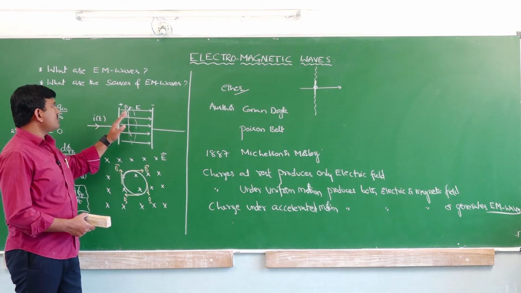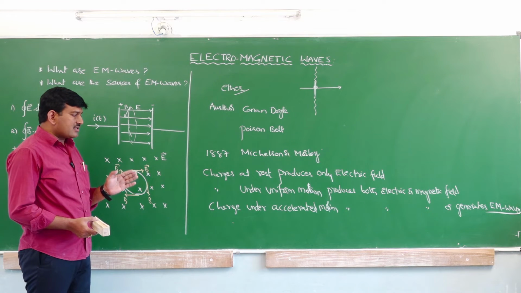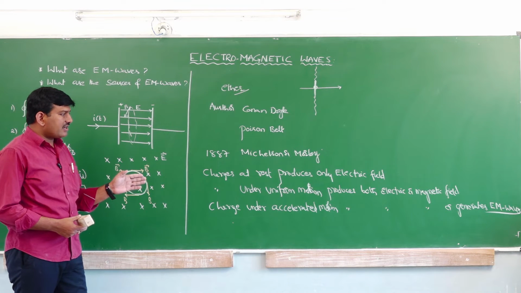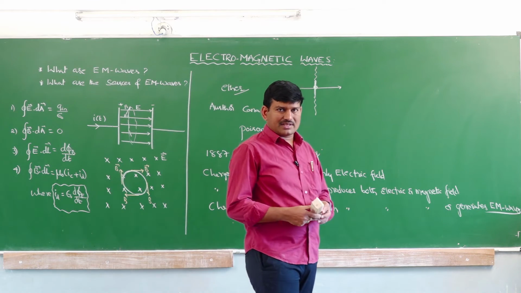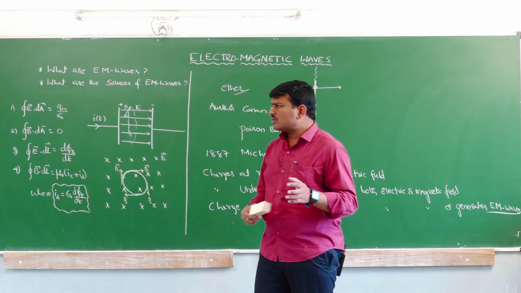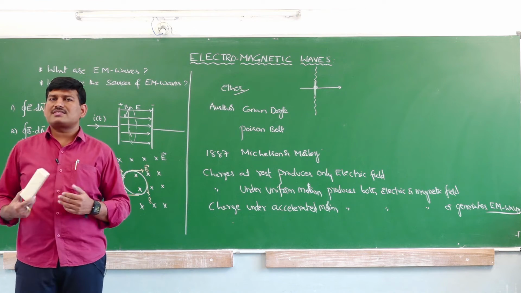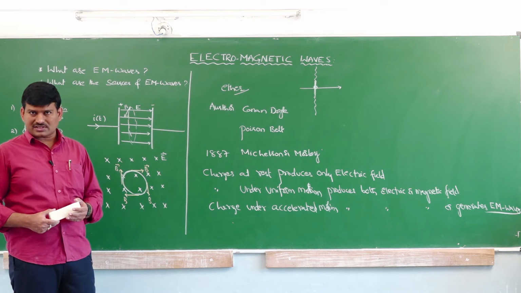But the final conclusion is that Maxwell proposed that accelerated charges are responsible for the electromagnetic waves, and when these accelerated charges are producing the electromagnetic waves, what they are carrying along with them is the question. So we know that when a wave is propagating from one place to another place, what is the wave taking along with it? A wave is carrying some information along with it, yes or no?